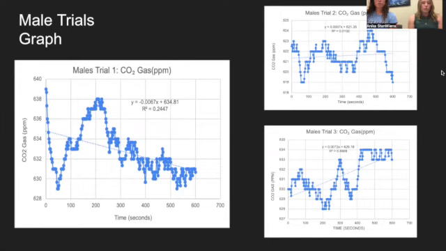But trial 1, shown in the graph, did not have a positive overall production, and as you can see, the slope of the line of best fit was negative. This just means that the CO2 production of the male bean beetles did not increase over the whole trial period of the 10 minutes of measurement.